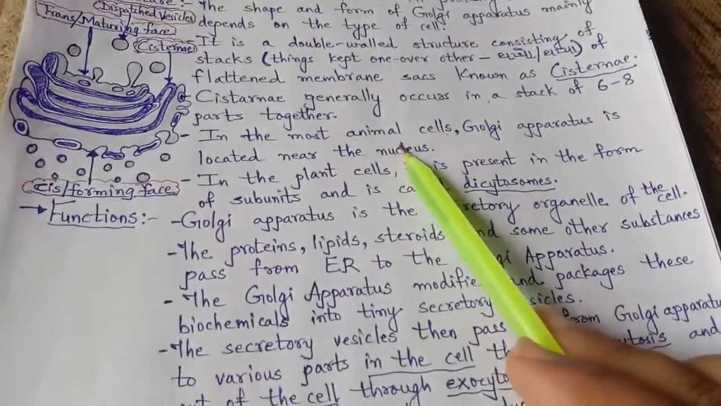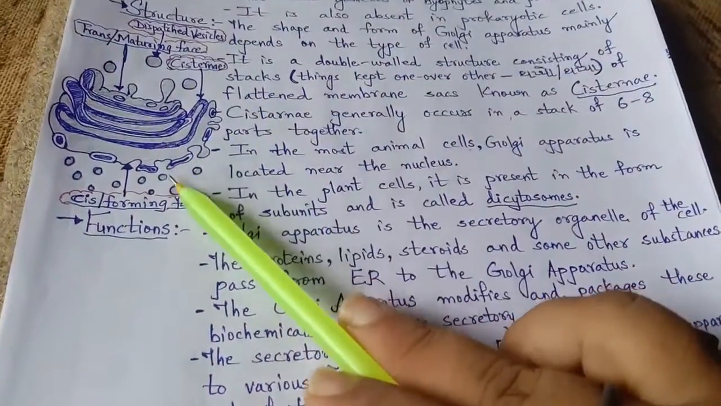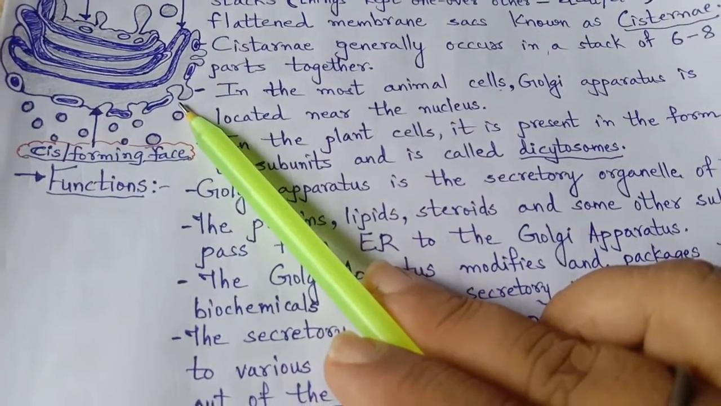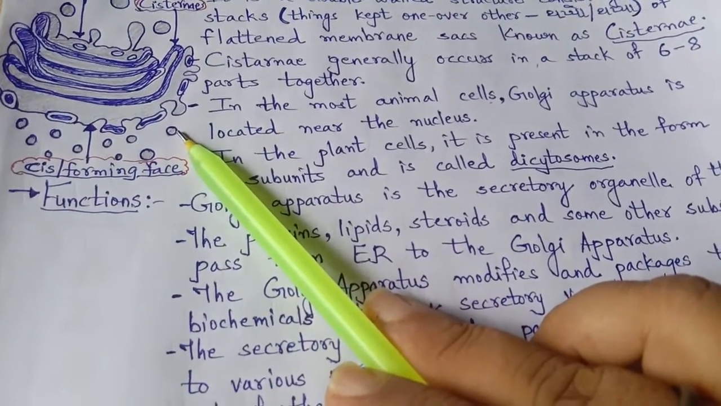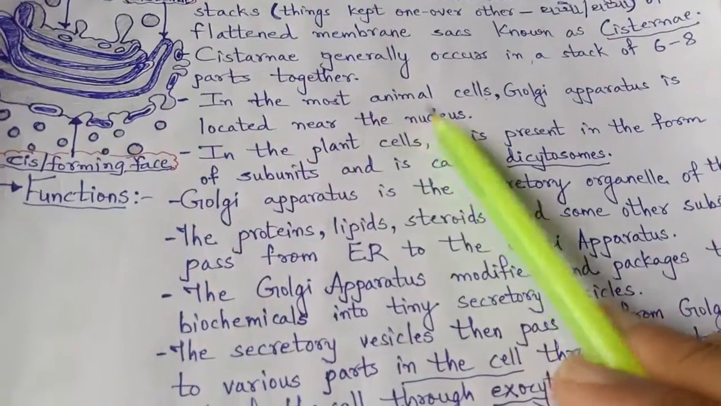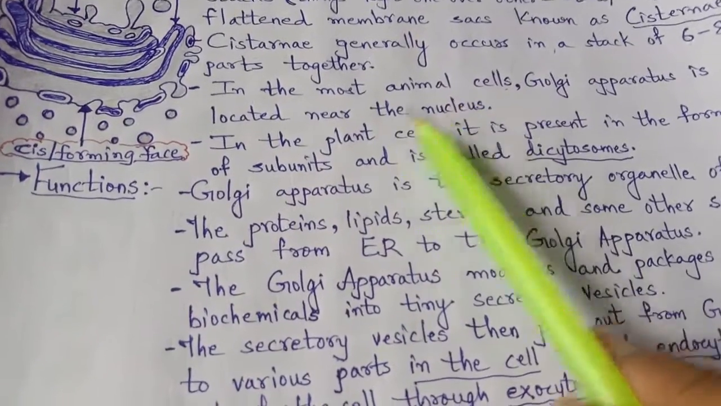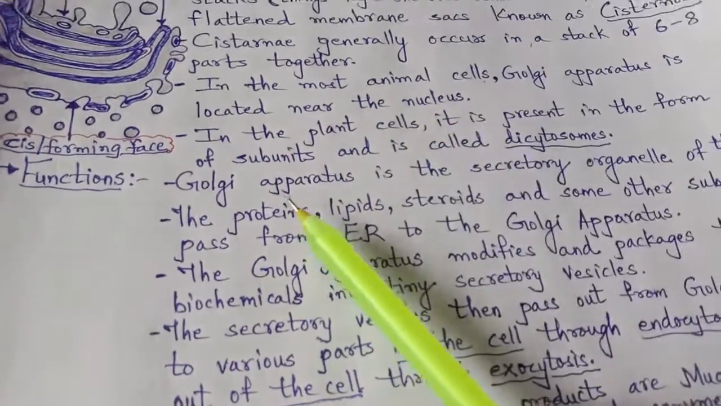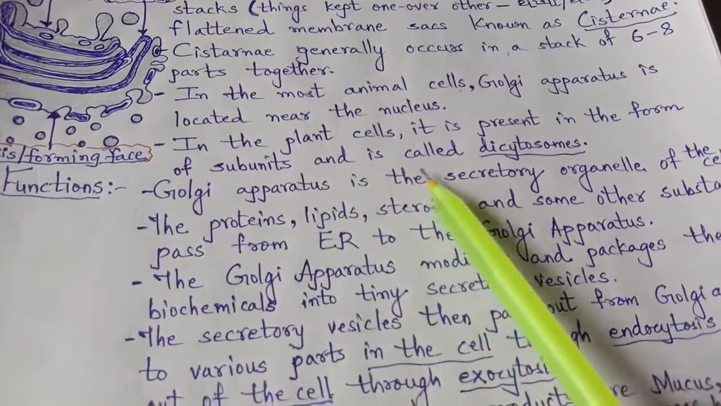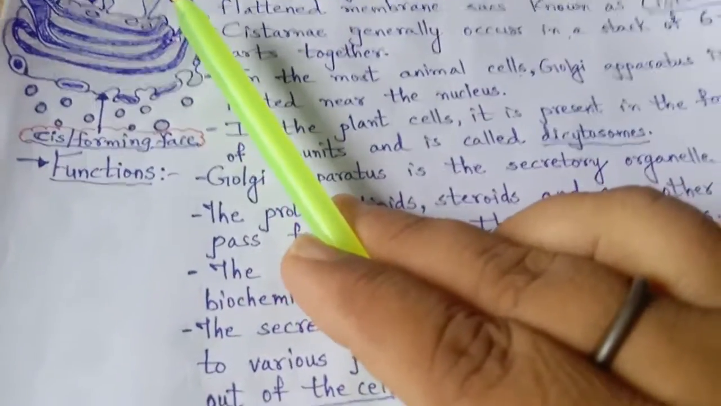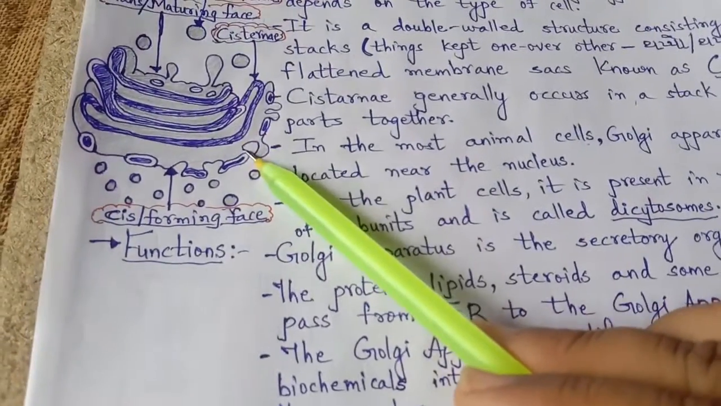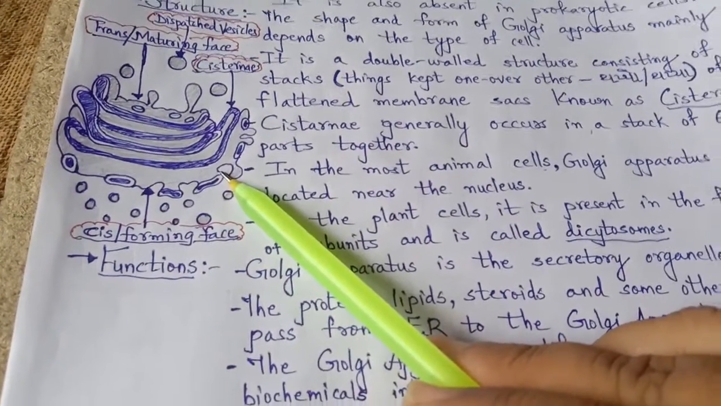In most animal cells, the Golgi apparatus is located near the nucleus. If you remember, when we drew the animal cell, near the nucleus the Golgi apparatus is seen. So remember this: in the animal cell, the Golgi apparatus is located near the nucleus. In the plant cell, it is present in the form of subunits called dictyosomes. That means subparts of the Golgi apparatus are present as dictyosomes.